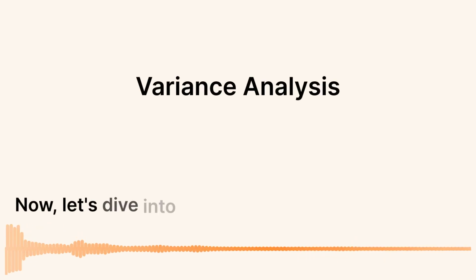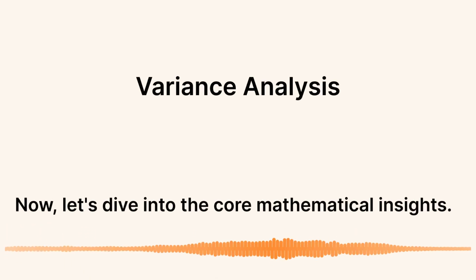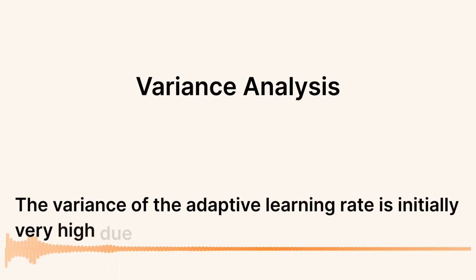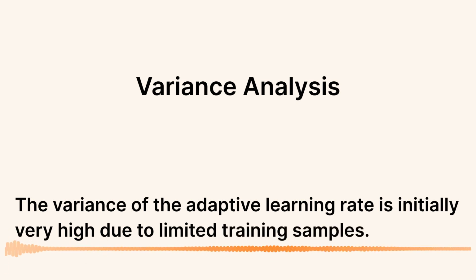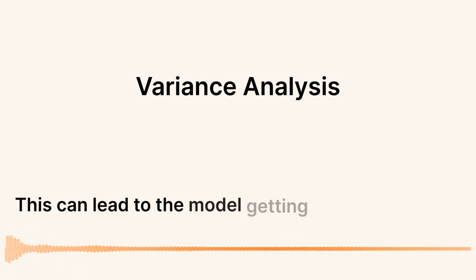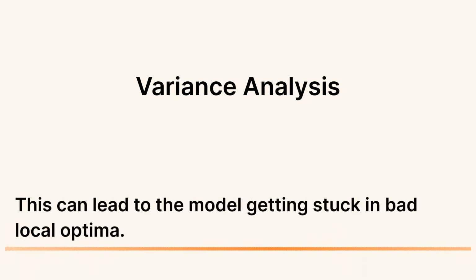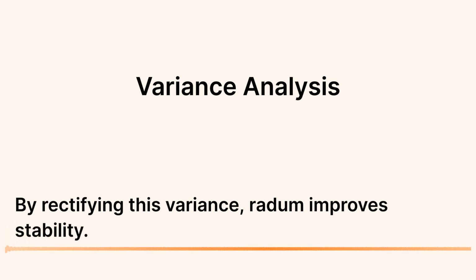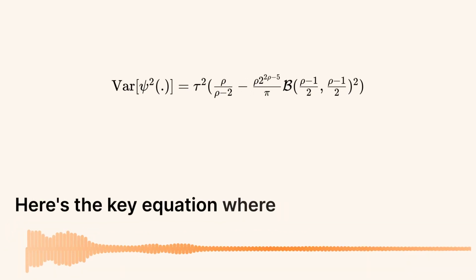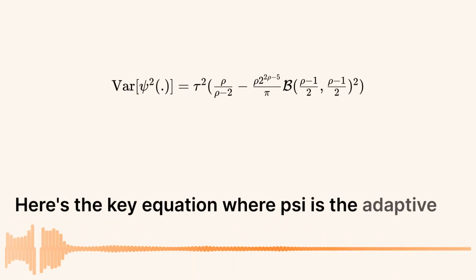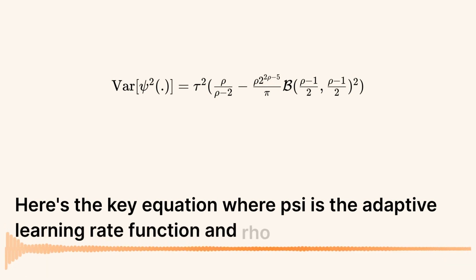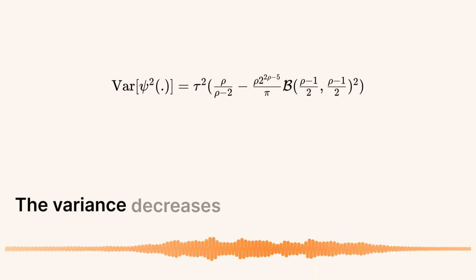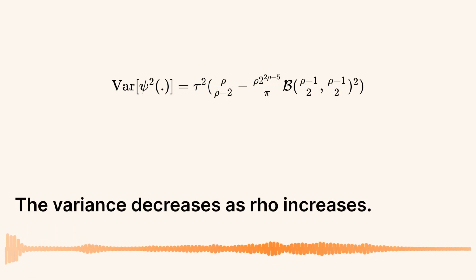Now, let's dive into the core mathematical insights. The variance of the adaptive learning rate is initially very high due to limited training samples. This can lead to the model getting stuck in bad local optima. By rectifying this variance, RAdam improves stability. Here's the key equation where psi is the adaptive learning rate function and rho is the number of used training samples. The variance decreases as rho increases.